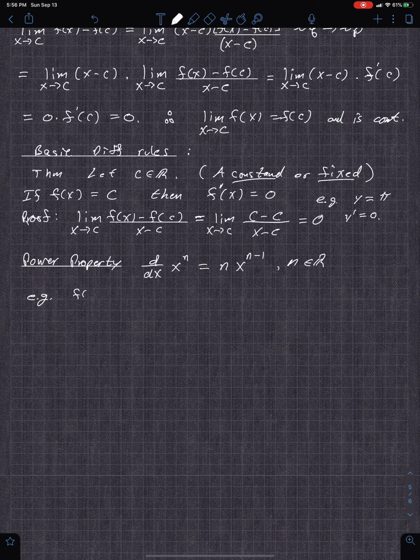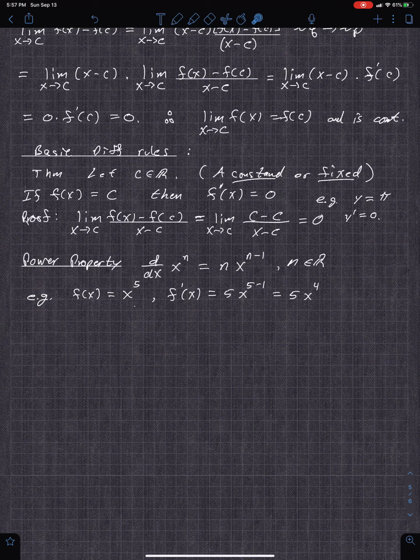So for example, if I have f of x equal to x to the fifth, then f prime of x is equal to what? Well, all you do is bring down the 5 like that. And then it's 5 minus 1, which of course is just 5x to the fourth. So that's the derivative of x to the fifth, right?